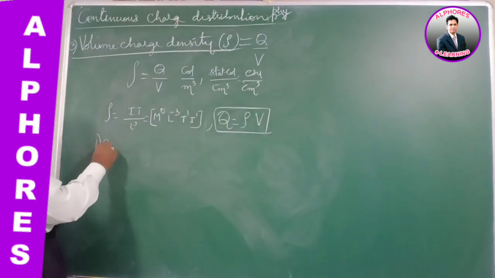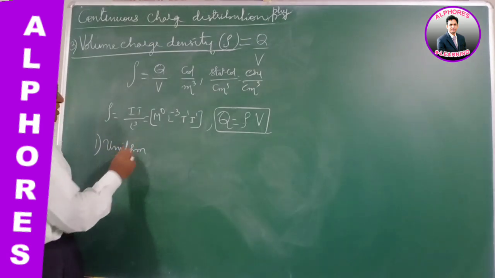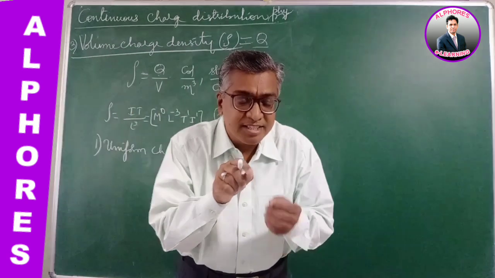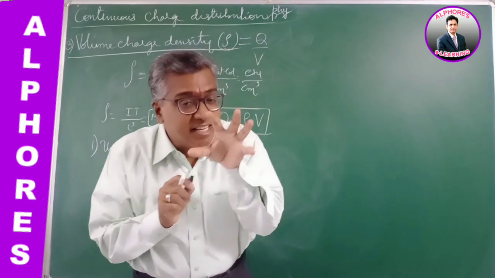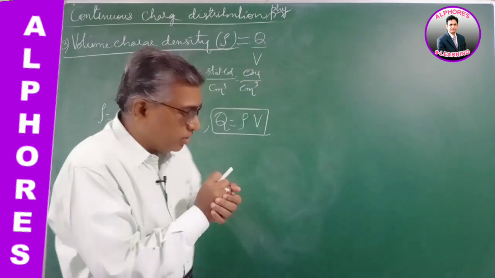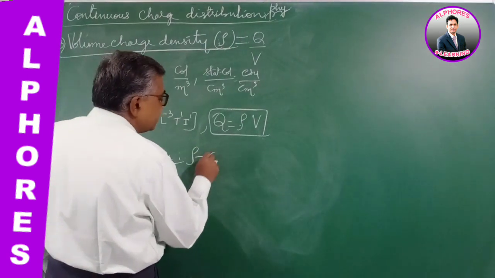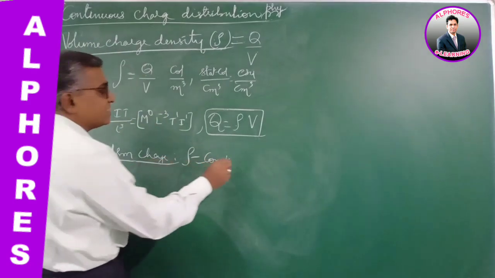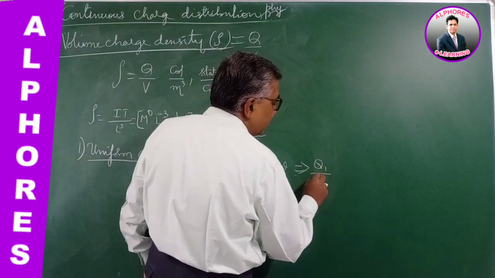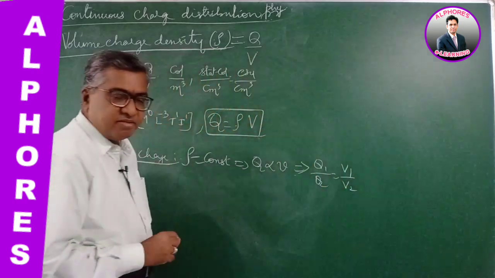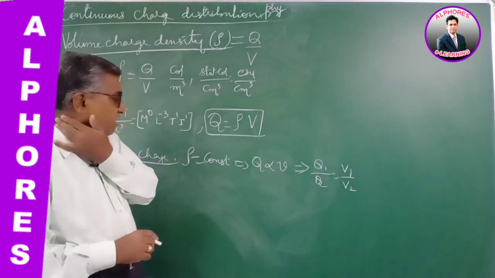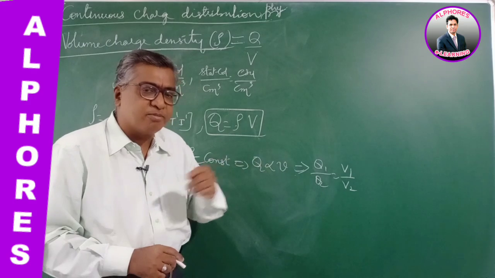Now if I imagine a uniform charge distribution in a volume, then the charges are equally spaced. Inside the nucleus, the protons are also equally spaced within the volume. Then for all such cases, rho is a constant. If rho is a constant, then Q is directly proportional to volume. The more the volume, the more the charge; the less the volume, the less the charge. Q1 by Q2 is V1 by V2. So for uniform charge distribution, rho is a constant and Q is directly proportional to V.